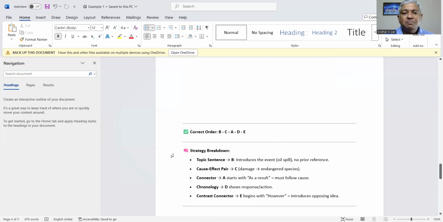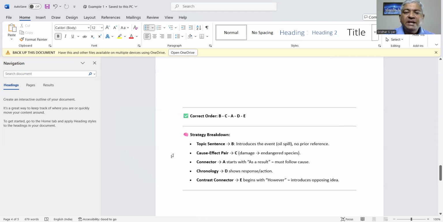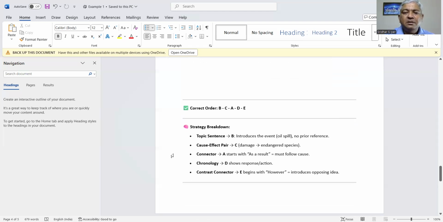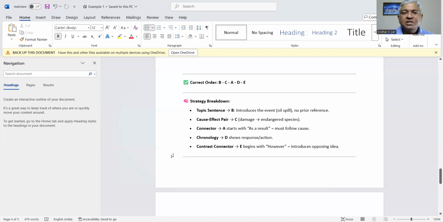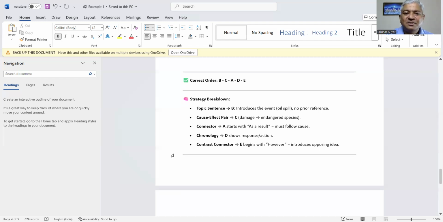The correct order is B, C, A, D, E. The topic sentence, B, introduces the event, oil spill, no prior reference. Cause-effect pair would be damage, endangered species. Connector A starts with as a result, and then the chronology shows response action, which is D. Contrast connector would be however, which closes the paragraph.